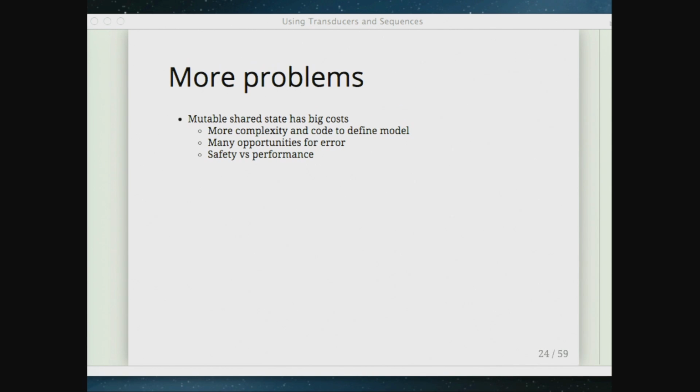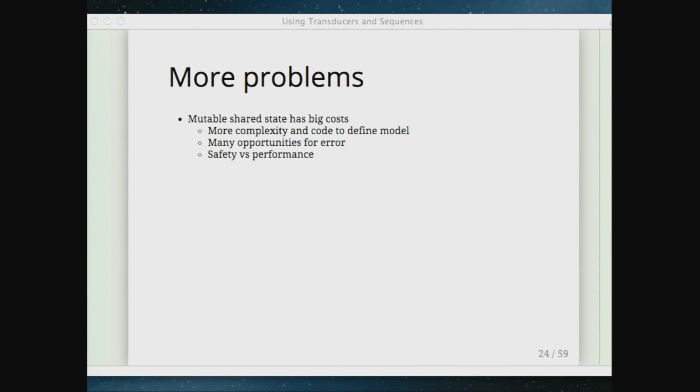So more problems. Mutable shared state has all these costs associated with it. Mutable objects can be really fast, right? You can do really fast things with them if you're mutating them in place. The problem is that it's not safe to do that in general.